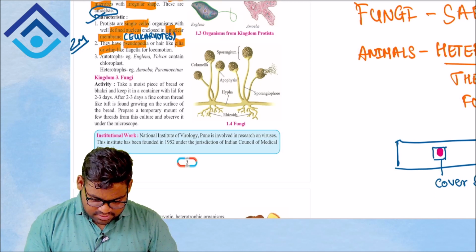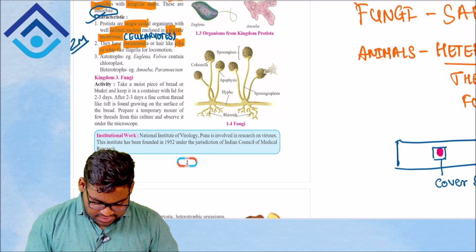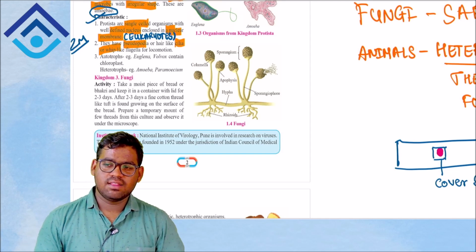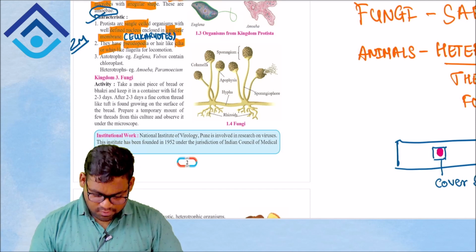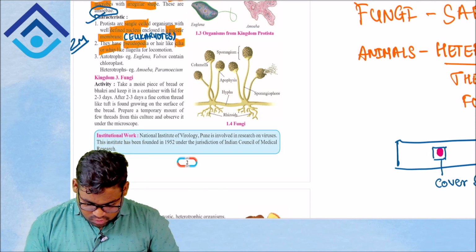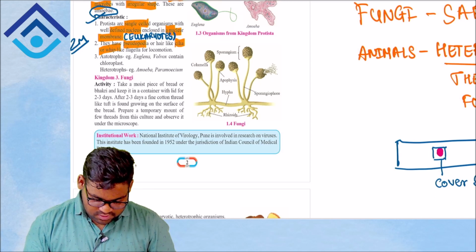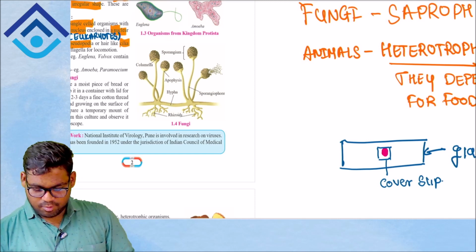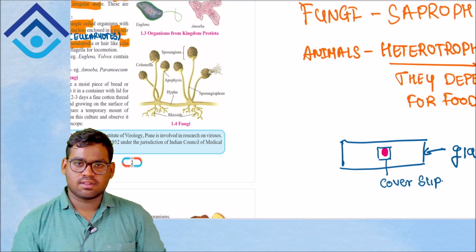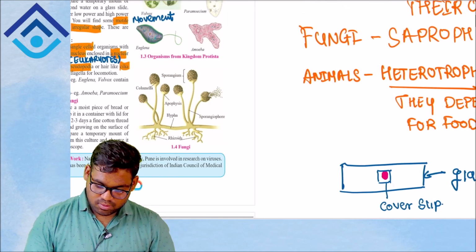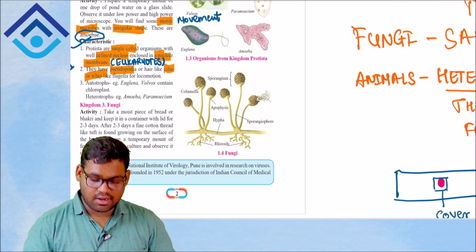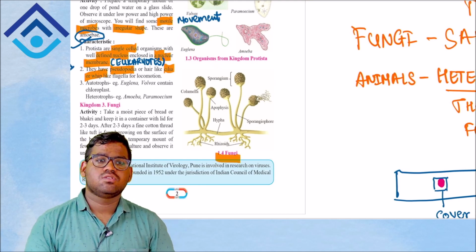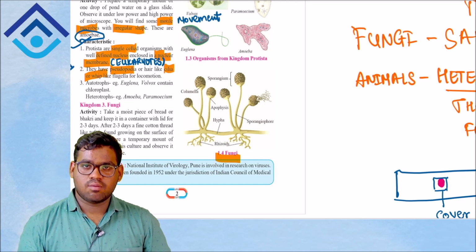After 2 to 3 days, a fine cotton thread-like tuft is found growing on the surface of the bread. Okay, so we'll be finding a fine thin cotton-like thing growing on the surface of the bread. And what you need to do, make a temporary mount of a few threads of this culture and observe it under a microscope. So take a glass slide, put a tuft of the thread and observe it under a microscope. So what are you going to see? You are going to see a picture like this. Okay, the fungus in your book, figure 1.4, is the fungus which you usually observe under a microscope.